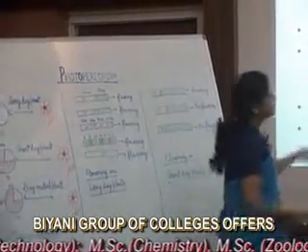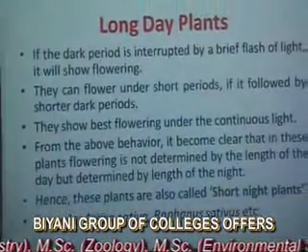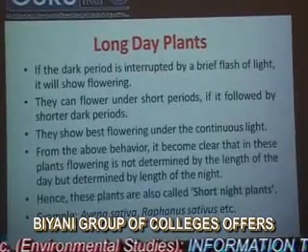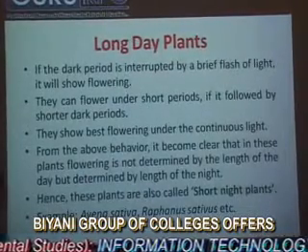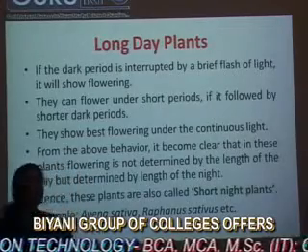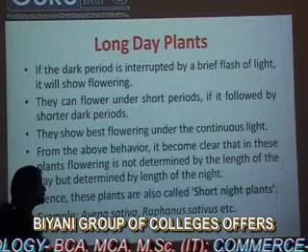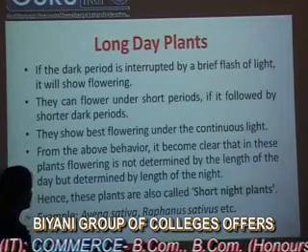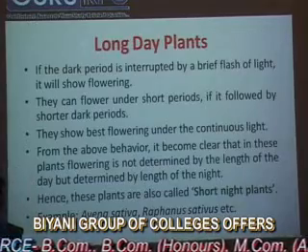From the above, it becomes clear that in these plants, flowering is not determined by the length of day, but determined by the length of the night. And hence, these plants are called short night plants. Examples are Avena sativa, Raphanus sativus, and so on.